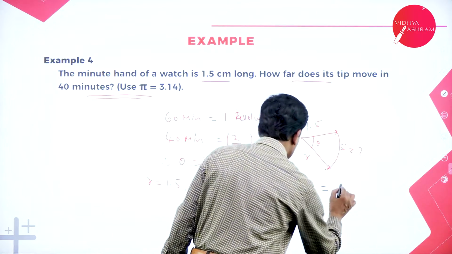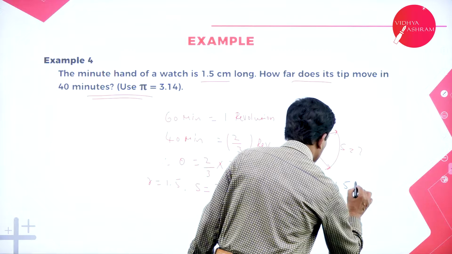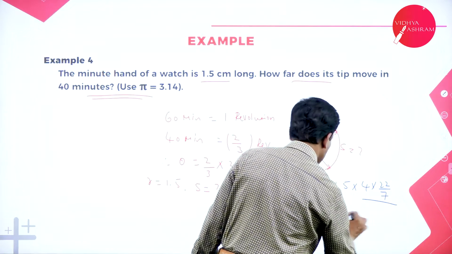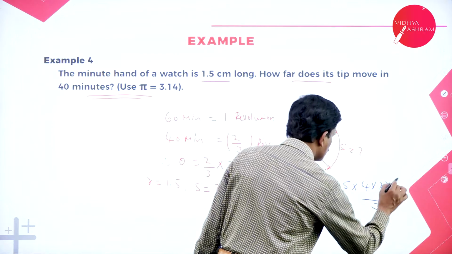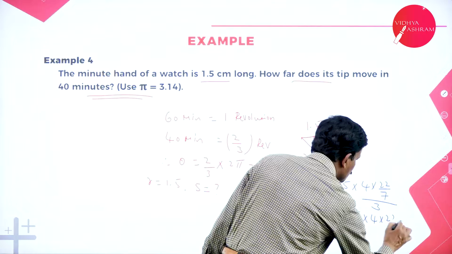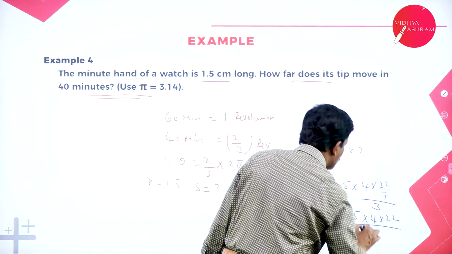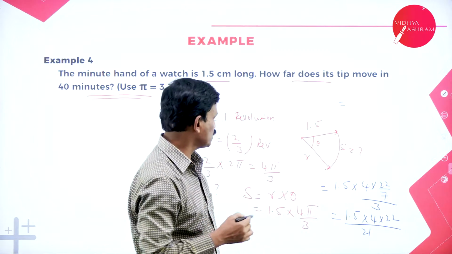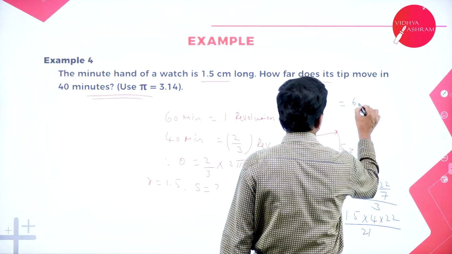Substituting the values, this can be written as 1.5 into 4 into 22 by 7, whole divided by 3. After simplification, this is 1.5 into 4 into 22 divided by 21. The required answer we are going to get, after simplification, is 6.28.